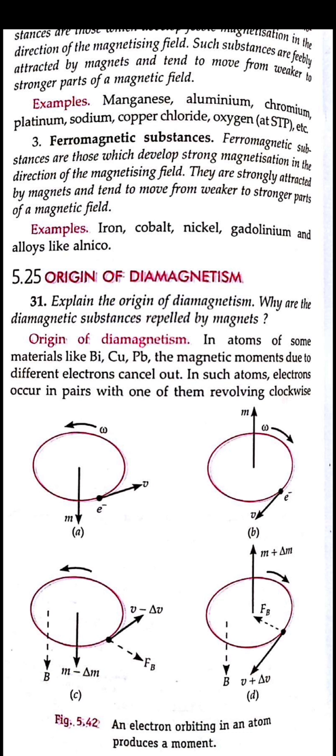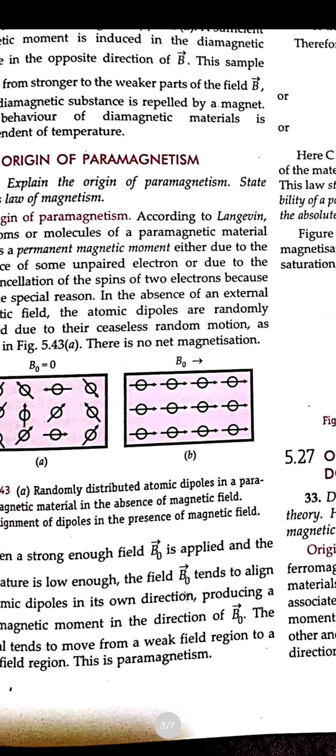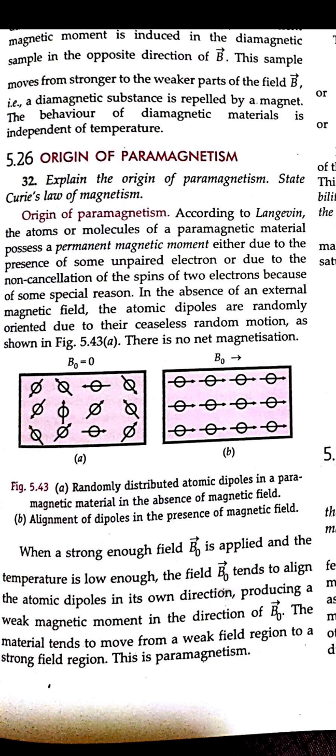Now we will talk about paramagnetic material and how it originates. We have seen that diamagnetic substances get repelled by the magnetic field, moving in the direction opposite to that of the field, and they show low magnetization in the opposite direction. They have a net magnetic moment where one electron's velocity increases and the other's decreases, and the moments also increase and decrease, but they act opposite to the magnetic field, so they cancel each other. This is what a diamagnetic substance is.